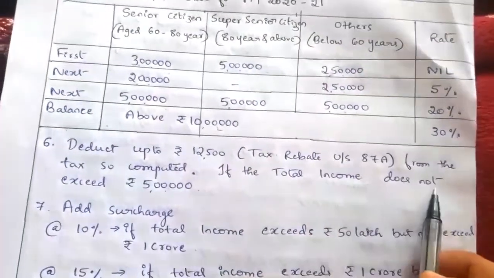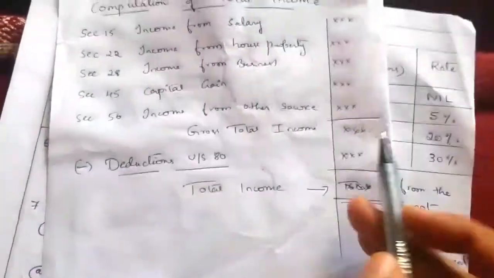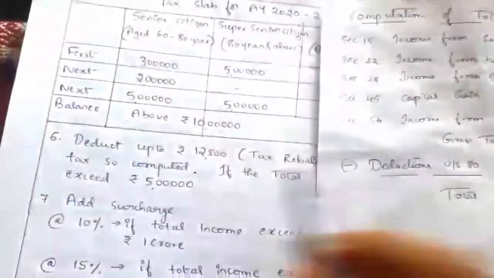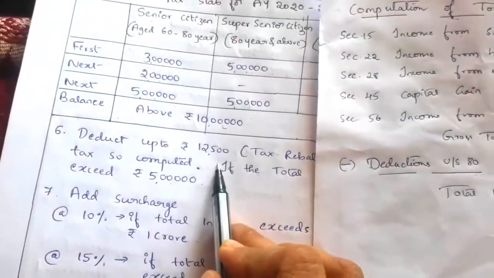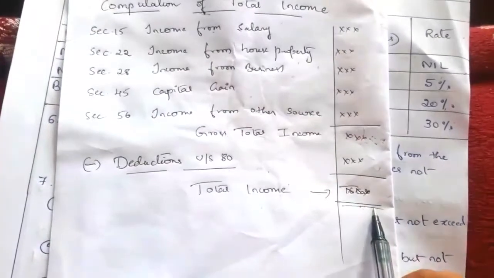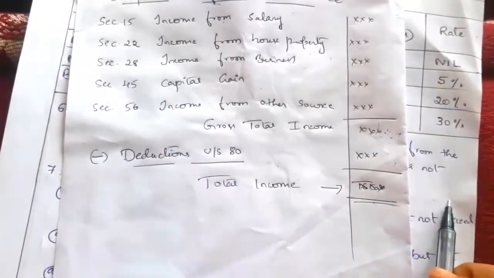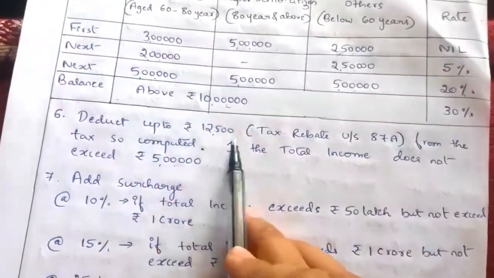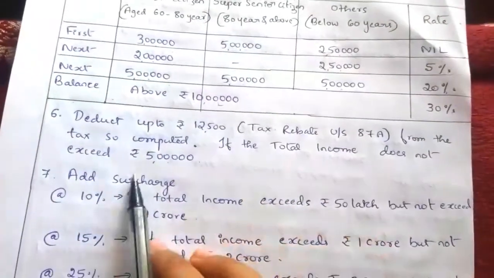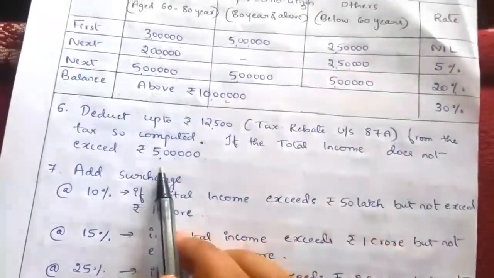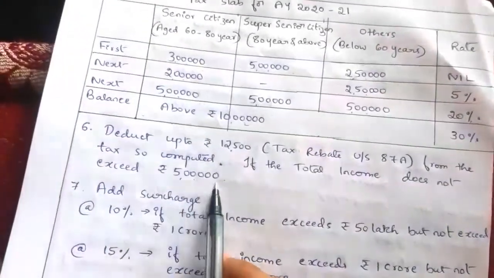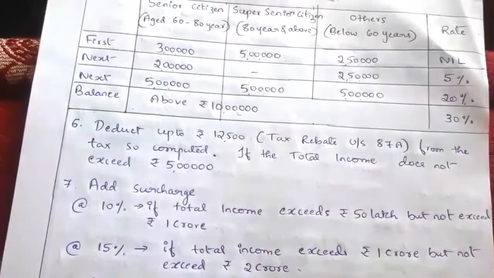This condition is applicable only if the total income does not exceed 5 lakh. If the total income is less than 5 lakh, then he can deduct 12,500 tax rebate. Okay, if his total income is 6 lakh or above 5 lakh, then he is not getting this tax rebate provision. So the deduction of rupees 12,500 is applicable only if the total income does not exceed 5 lakh. Clear?